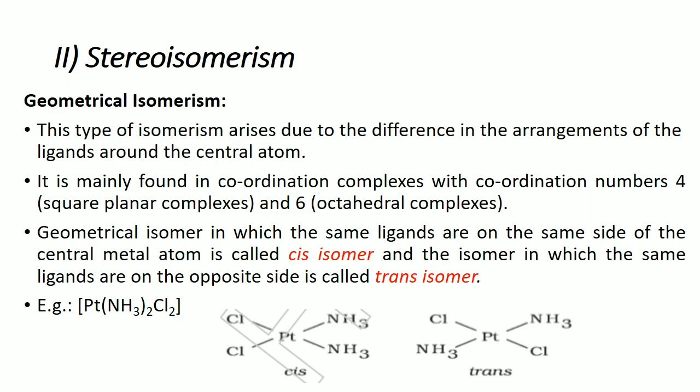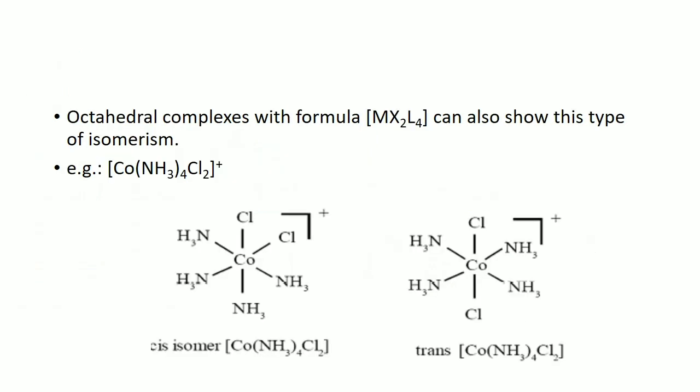This is an example. Platinum, ammonia twice, Cl2 is a complex which can exist in two different ways, either in its cis form or in its trans form. As I told you, that is a square planar complex. Now it is an octahedral complex.